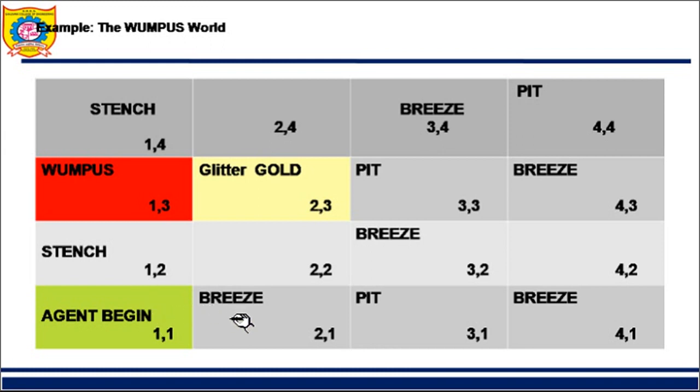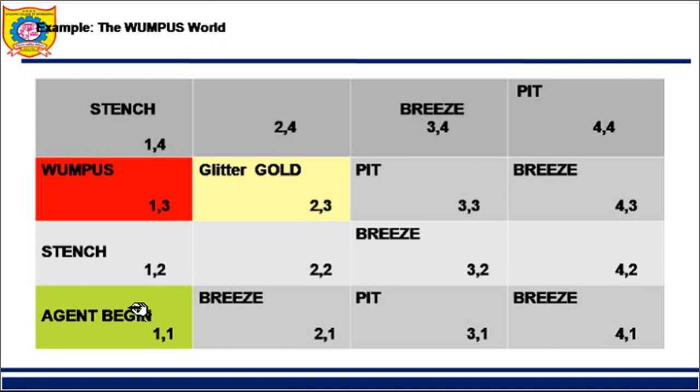Agent went to 2 1. Okay, and then it came back to 1 1 and now it has gone to 1 2, and in 1 2 it has perceived. What will it perceive in 1 2? It will perceive breeze. So what we need to do is devise rules with respect to this. Initially agent was at 1 1, it went to 2 1, it came back to 1 1, it went to 1 2. So currently it is at 1 2.